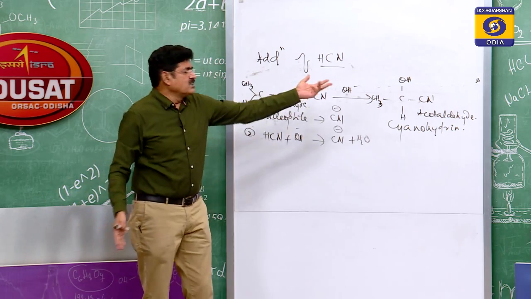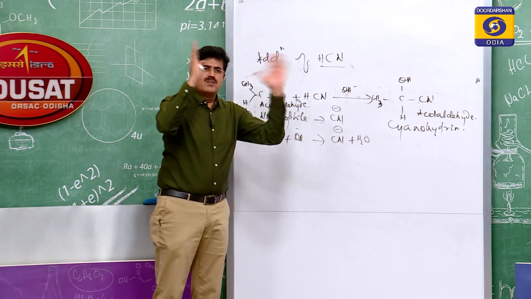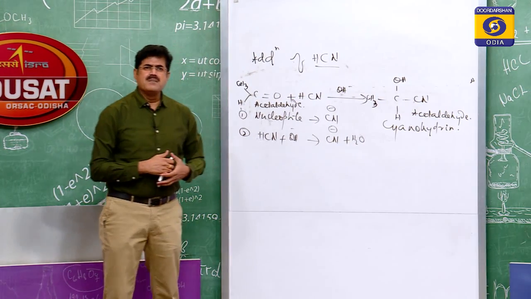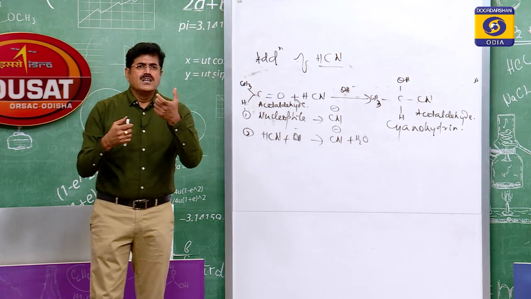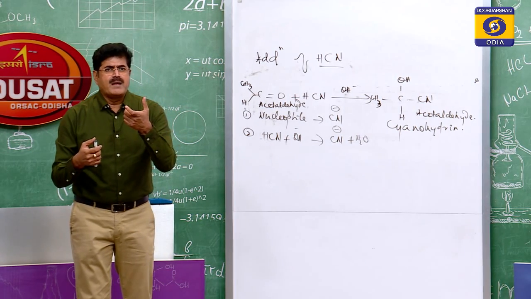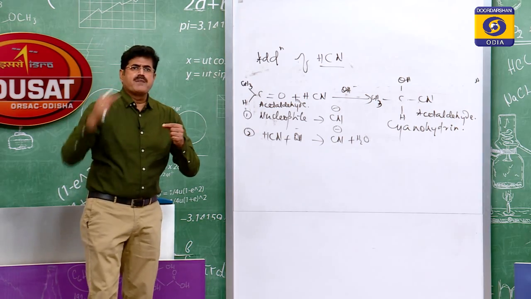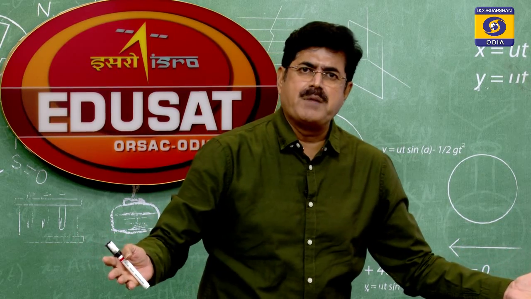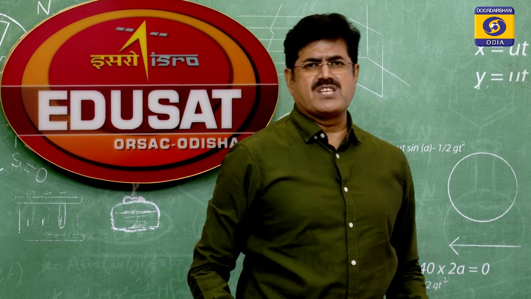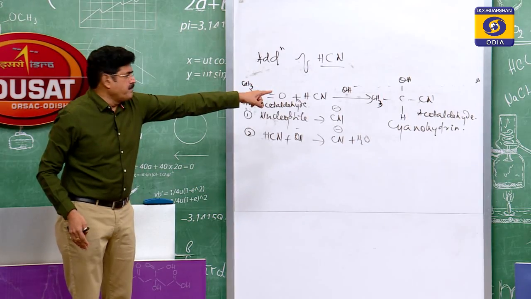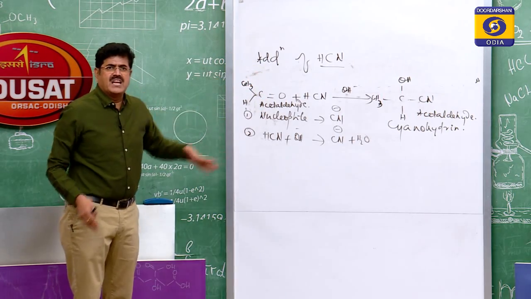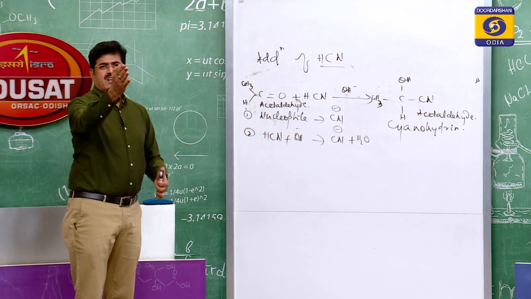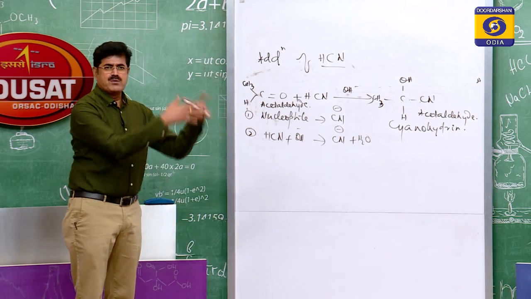Why? Because it is a racemic mixture. Why racemic mixture? Because the carbonyl carbon can be attacked by the nucleophile from either side, from the top or from the bottom. So the resulting racemic mixture of D and L, 50% D and 50% L, is called a racemic mixture. 50% dextrorotatory, 50% levorotatory. Racemic mixture does not rotate PPL at all, so that is why it is optically inactive.